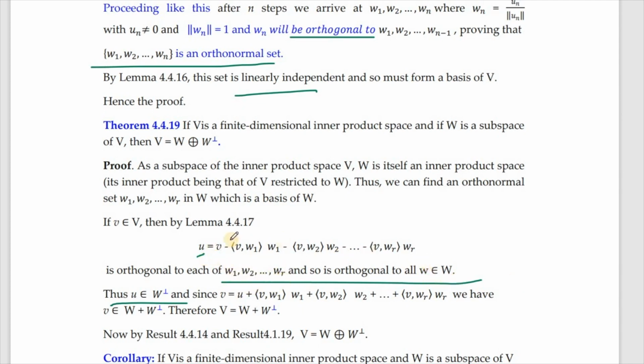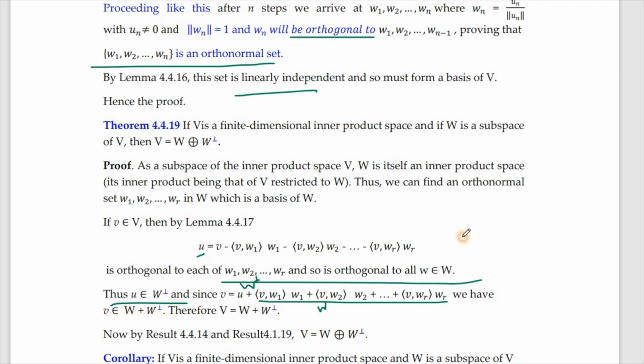So naturally my U will be orthogonal to W also, which can be written in terms of the basis elements. So U belongs to W perpendicular. Now since V is equal to U plus, you have this. Obviously this is a linear combination of W1 etc. WR, and my U belongs to W perpendicular. So by commutativity I can have it over here and this one over here, so that this will be a member of W and this is a member of W perpendicular, and therefore my capital V is contained in